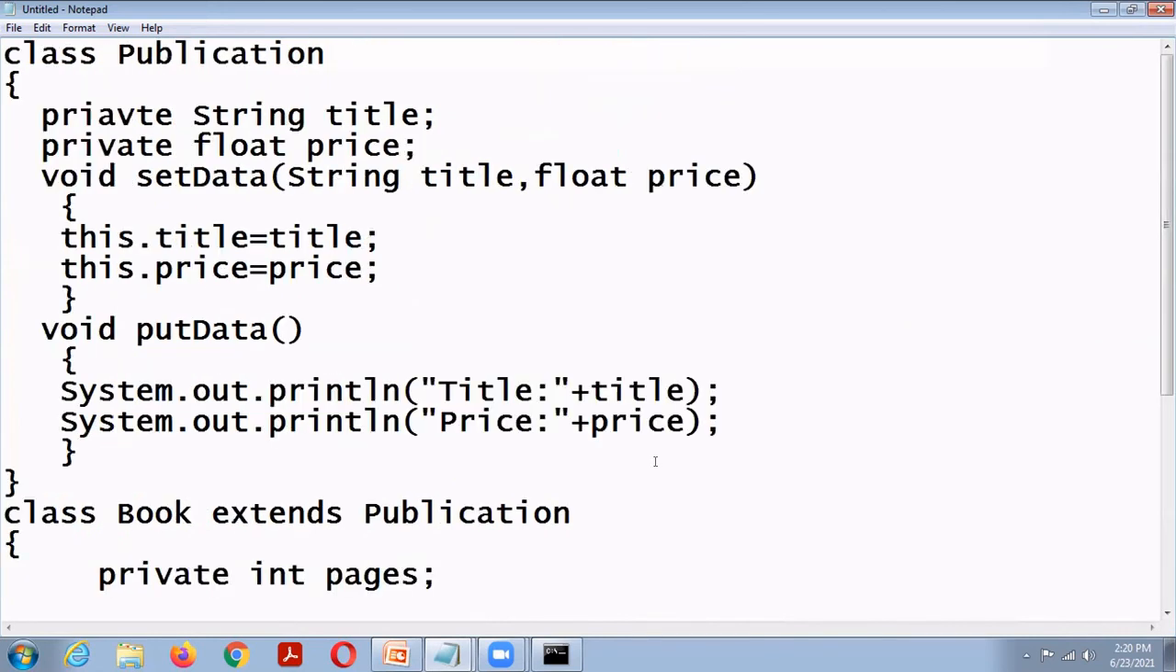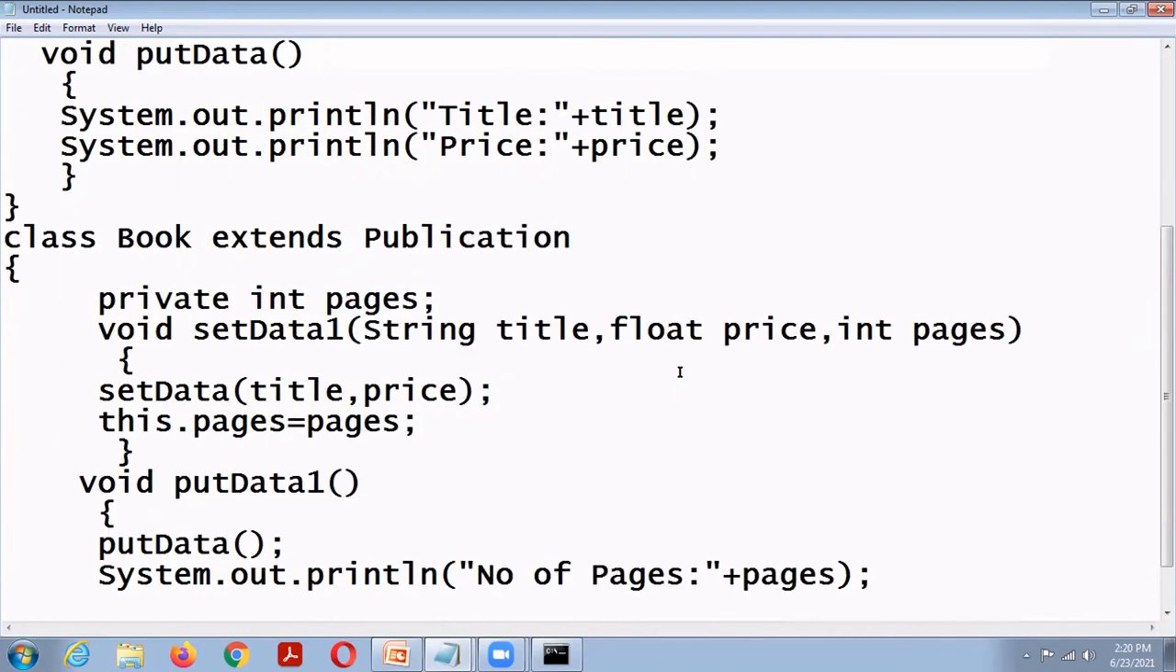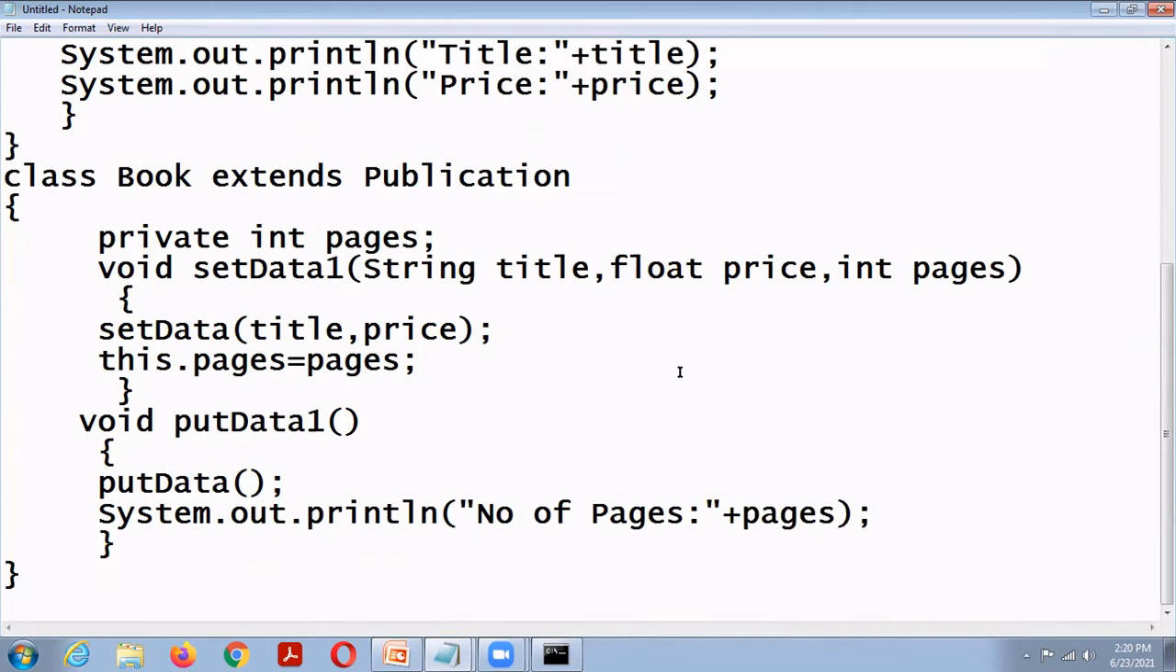So this is single inheritance. The superclass is Publication. The subclass is Book. The subclass contains one data member, pages, and two member functions. One is setData1 and another one is putData1. The function setData1 invokes the setData of the superclass for initializing title and price. Then the function putData1 invokes the putData for displaying title and price.